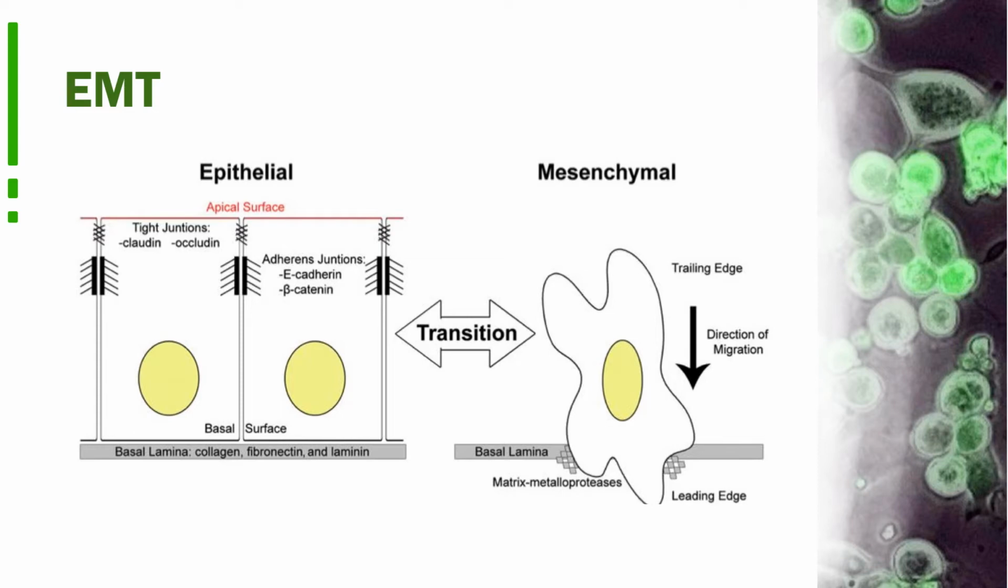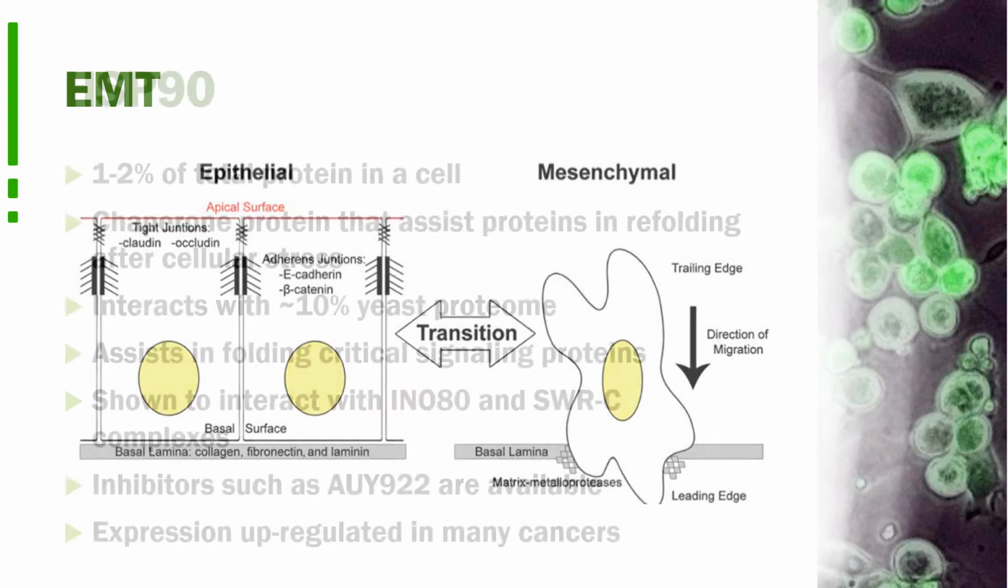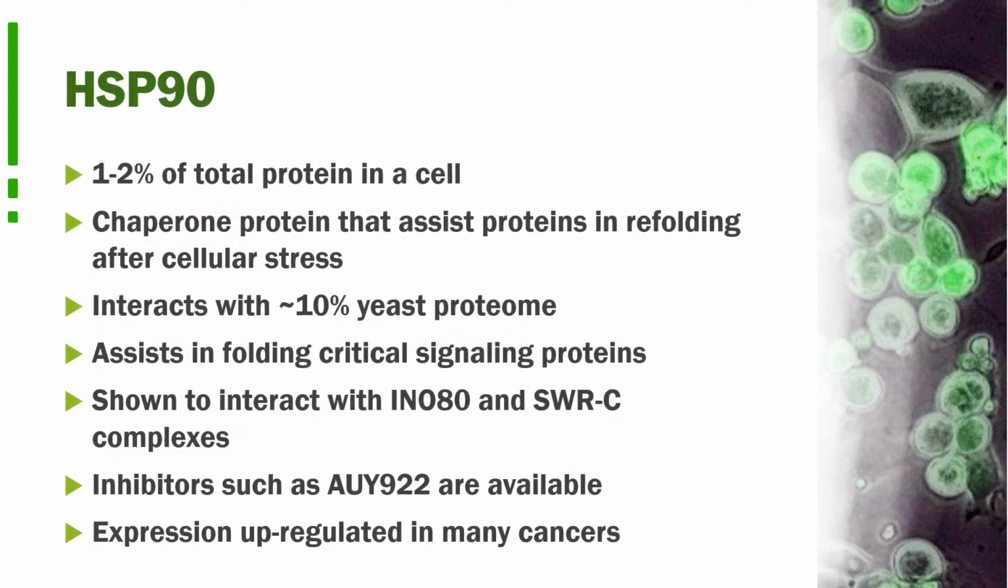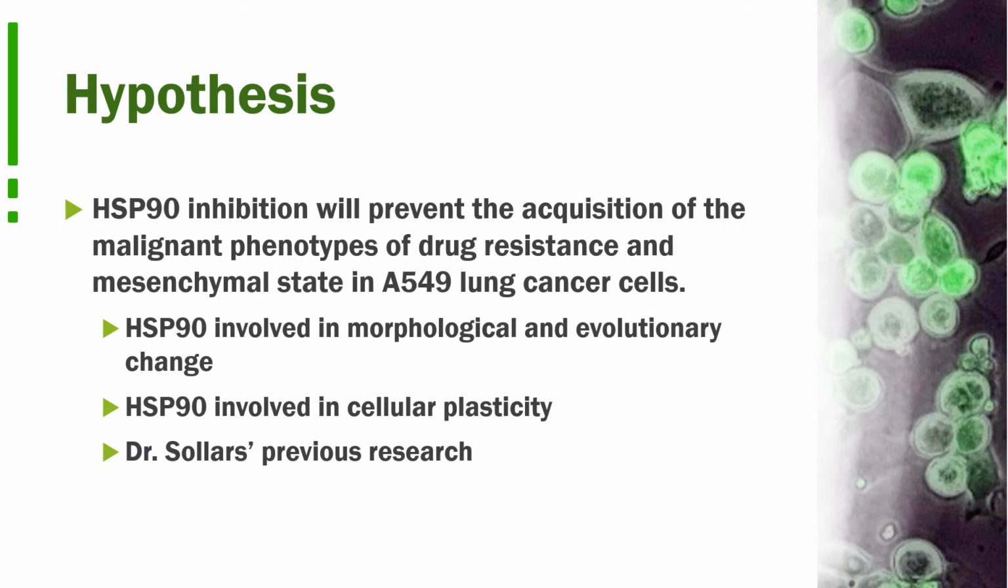What we see with lung cancer is that the cells will metastasize into regions of the brain and into the lymph nodes. I know you're probably wondering, what in the world is this HSP90 thing this kid is talking about? So I wanted to highlight 2 key bullet points here. Inhibitors such as AUY-922 are available, which is what my project utilized for my investigation, and the expression is upregulated in many cancers. This leads me to my hypothesis, which states HSP90 inhibition will prevent the acquisition of the malignant phenotypes of drug resistance and mesenchymal state in A549 lung cancer cells.